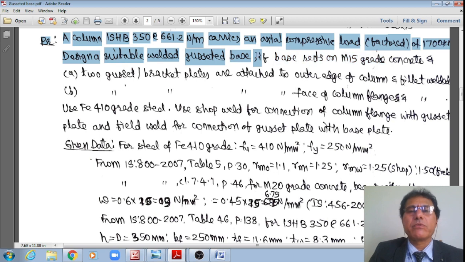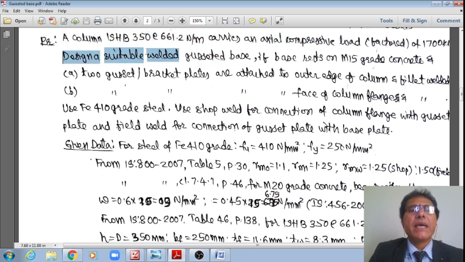Actually, this is the same previous problem, right? For the same previous problem, what I had designed was a bolted gusseted base. Now I am trying to design a welded gusseted base. The data and the column are the same. Design a suitable welded gusseted base. Please make note, it is a welded gusseted base.